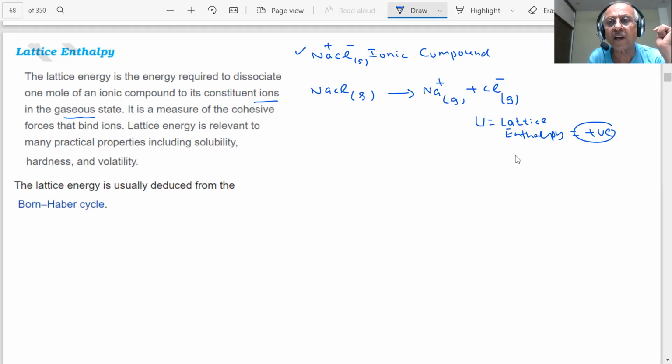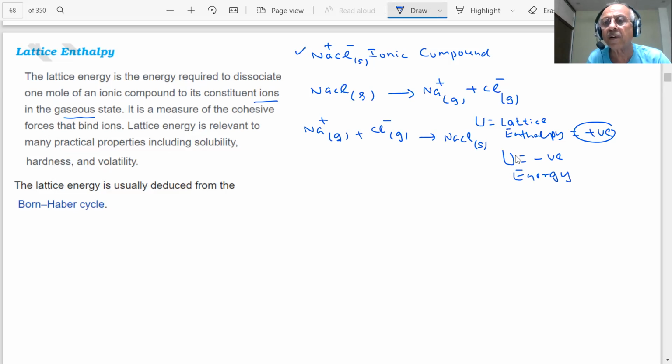And if I consider the reverse, if sodium ion in the gas state reacts with chloride ion in the gas state to form NaCl solid, then what will happen? Then the same amount of lattice enthalpy, that will be negative. This much energy will be released, students. An equal amount of energy will be released when NaCl is formed.